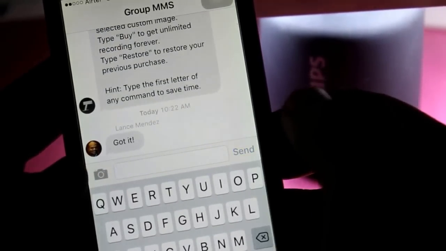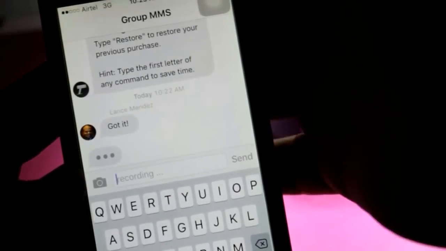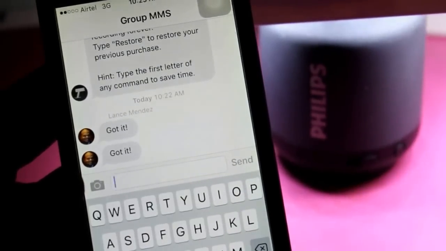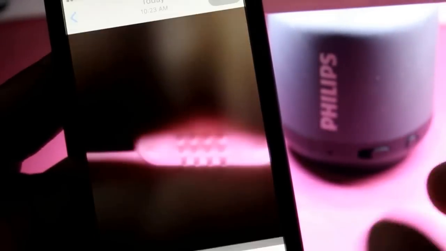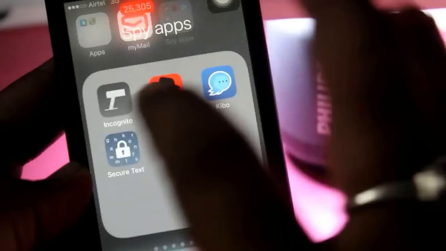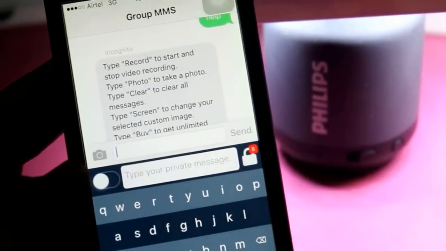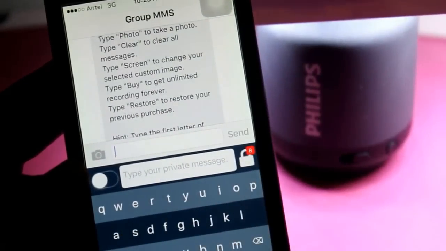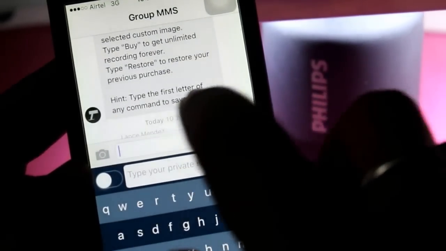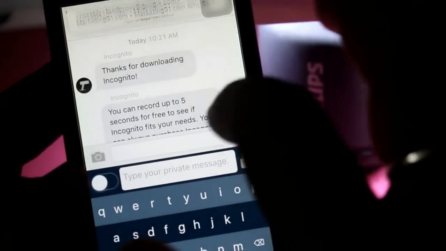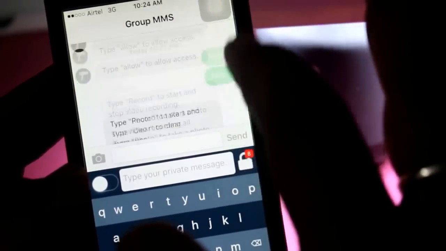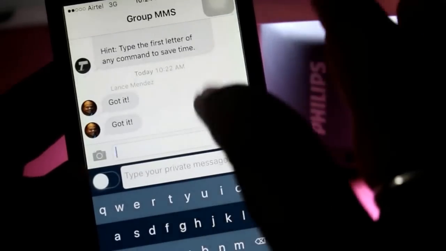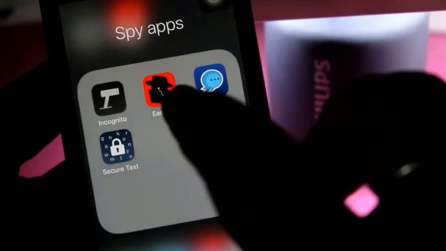Also you can record for 5 seconds. By writing a simple text of recording, you can record any conversation for 5 seconds. If you want a full recording, there is a way to buy the premium mode, so you can check this. Also it tells us the hints, and what we can do to purchase the full mode. So check this application, it's very great for clicking pictures.